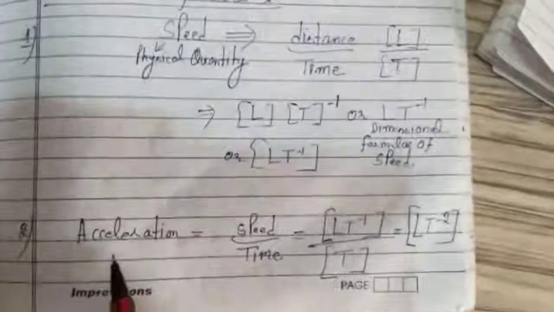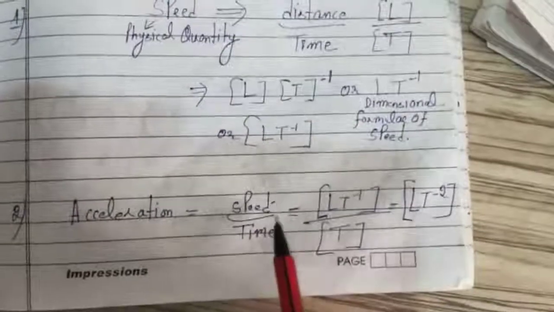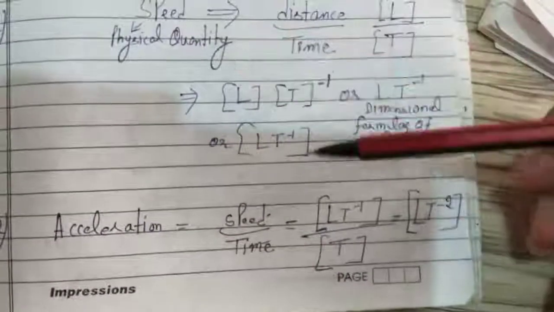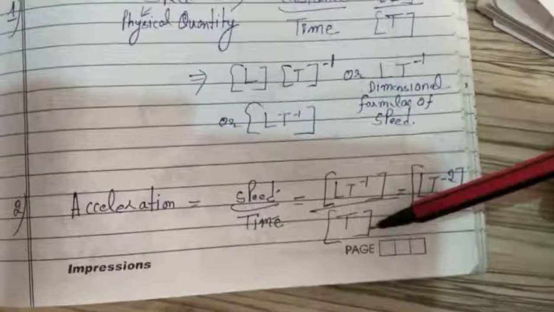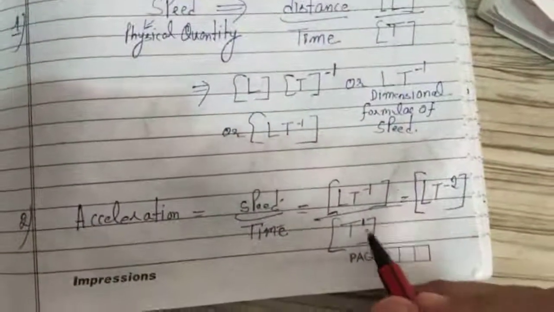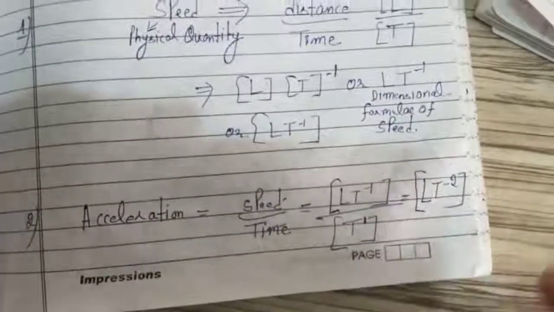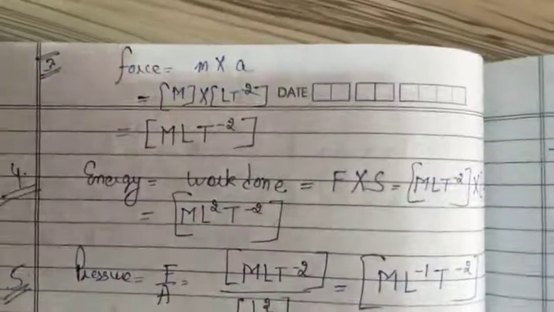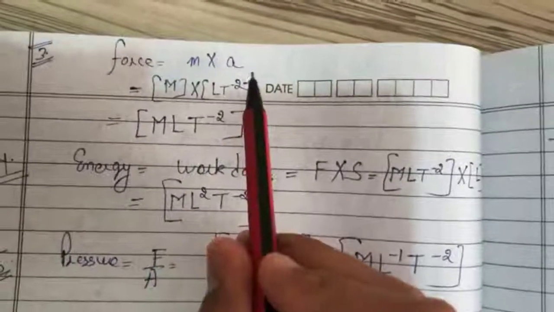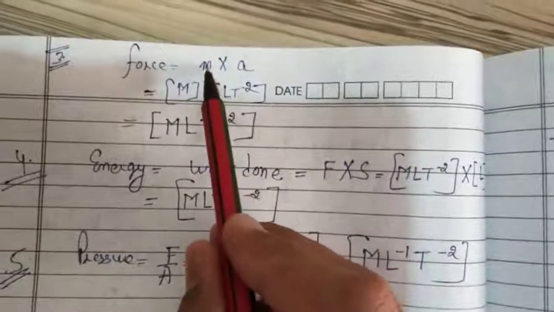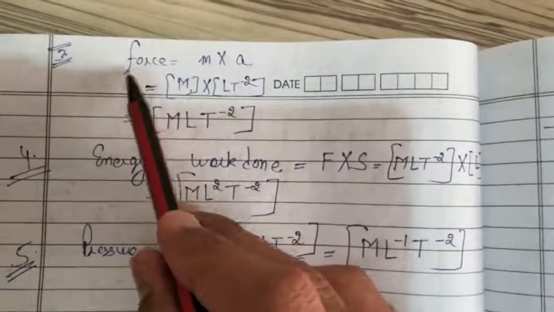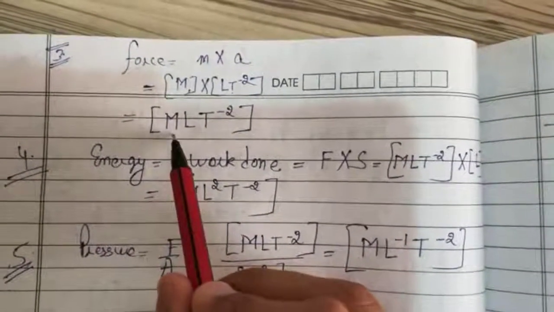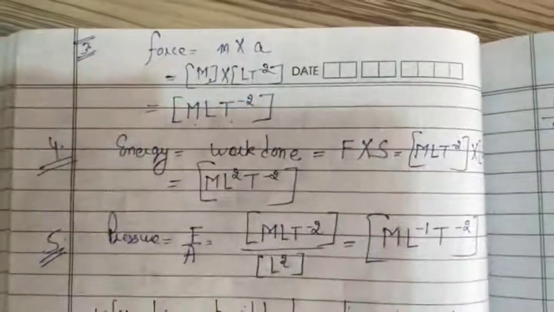In the same way, acceleration is speed upon time. The formula of speed is L T minus 1. This L T minus 1 we will put here. Time is having the dimension of T. So T plus 1 goes upside and becomes minus 1, and minus 1, L T minus 2. Force is equal to mass into acceleration. So mass has the dimension M, and acceleration has L T minus 2. So the dimensional formula of force is M L T minus 2.